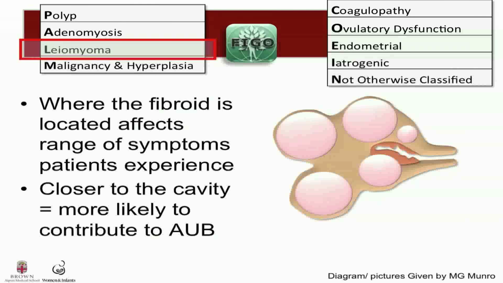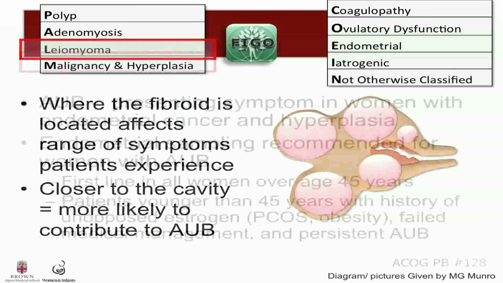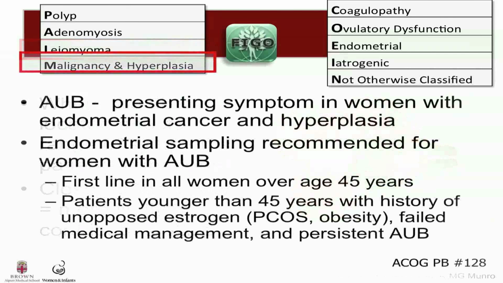Here is a slide that shows fibroids in the different locations where they can be present. Women who do have uterine fibroids as the cause of their abnormal uterine bleeding can experience heavier bleeding and more extensive passage of blood clots as their main symptom. But again, where it's located affects their symptoms. And the closer the fibroid is to the cavity, the more likely it is to be causing the abnormal uterine bleeding. Abnormal uterine bleeding can be the presenting symptom in women with endometrial cancer and hyperplasia. Endometrial sampling is recommended for women with AUB, first line in all women over the age of 45 years, and in patients younger than 45 years with a history of unopposed estrogen, failed medical management, and persistent AUB.